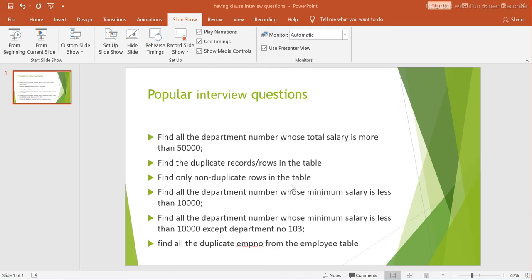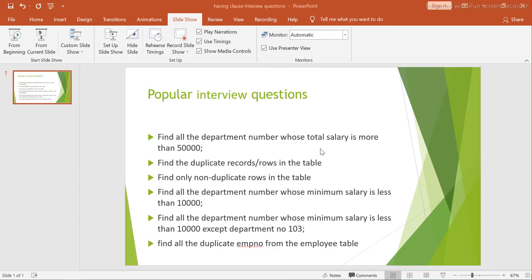So what is the first question? Find all the department numbers whose salary is more than 50,000, which means we have to find the department number and their salary, basically the aggregated total salary first, and then filter the salaries which are more than 50,000. Simple, right?